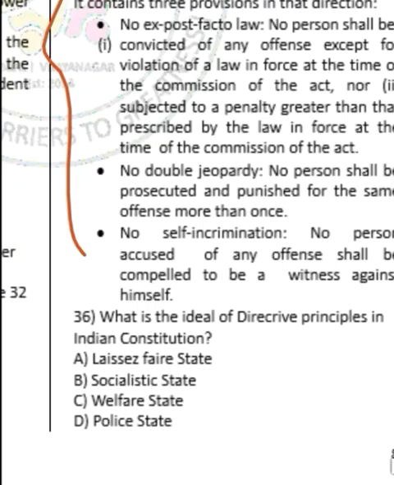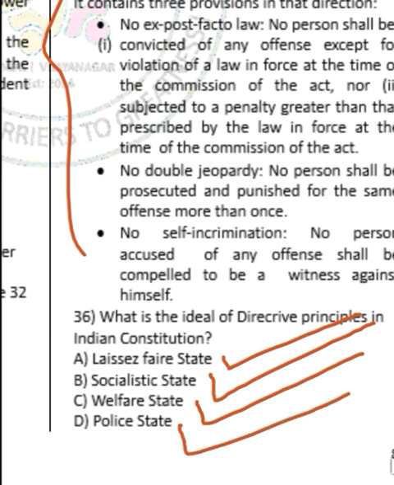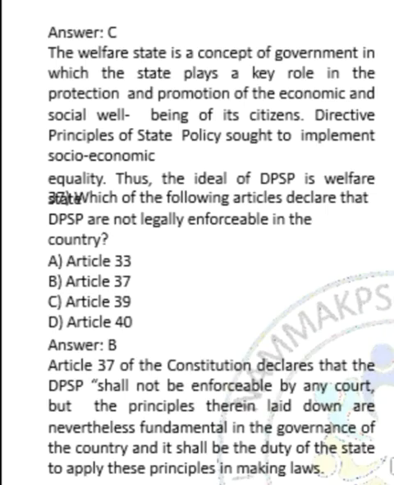Moving on to question number 36. Question number 36 is asking what is the ideal of directive principles in Indian Constitution? So the options are option A, laissez-faire state, option B, socialistic state, option C, welfare state, and option D, police state. So the correct answer is option C, welfare state. So the welfare state is a concept where state plays an important role in protection and promotion of economic and social well-being of citizens. So these provisions are implemented through the directive principles in Indian Constitution.